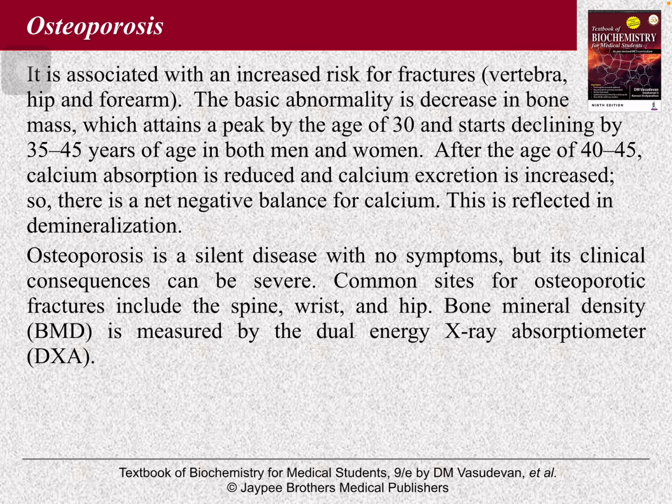Now last, osteoporosis. It is associated with increased risk of fractures, mostly vertebra, hip and forearm. The basic abnormality is decrease in bone mass, which is at a peak by the age of 30, and starts declining by 30 to 45 years of age in both men and women. After age 40 to 45, calcium absorption is reduced and calcium excretion is increased. So there is a net negative balance for calcium. This is reflected in demineralization.